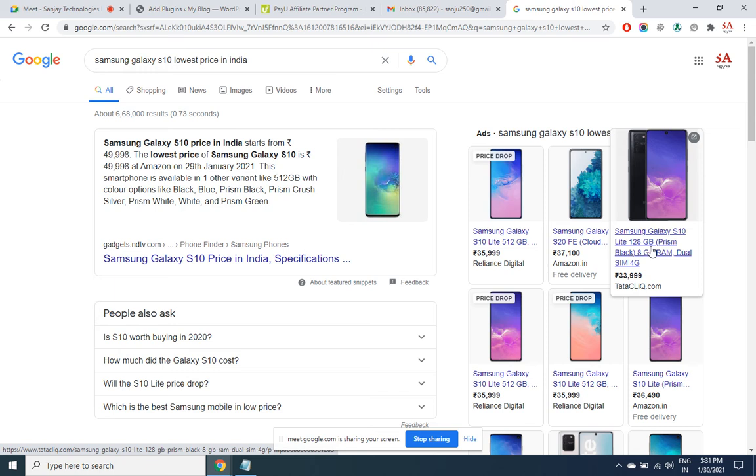The other advantage that you can take is, most of the time, these sites will offer you cashback and all for selected credit cards, debit cards or net banking accounts. If that is there, then that's a bonus amount that you can make. We are directly giving a cash discount to the user, but in case they are running any kind of offer, whatever discount we get will add to our net profit.